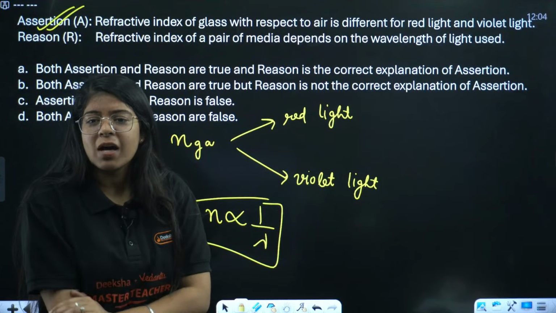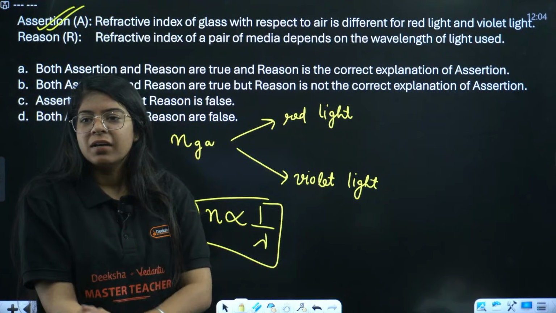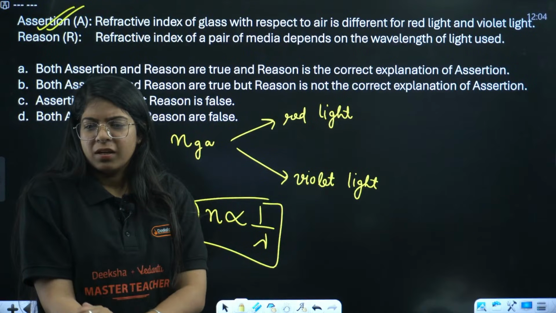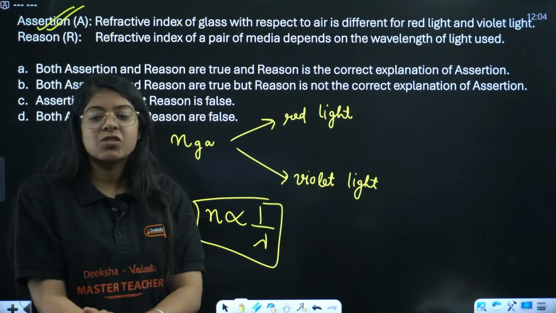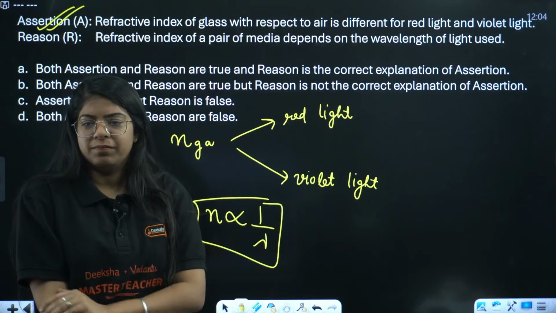Shivu, what did you ask? Shivu, can you ask again? Red scatters the least, violet scatters the most. Very good.